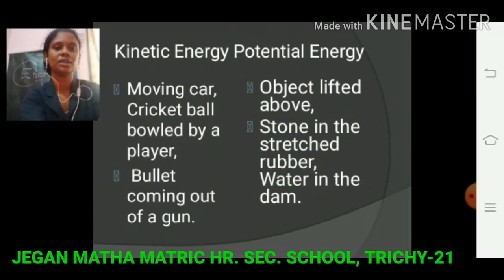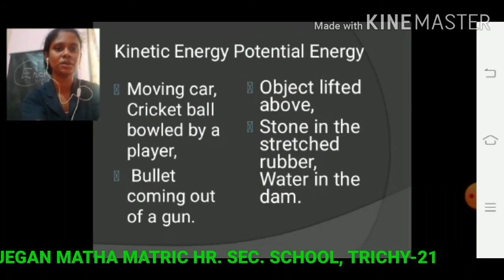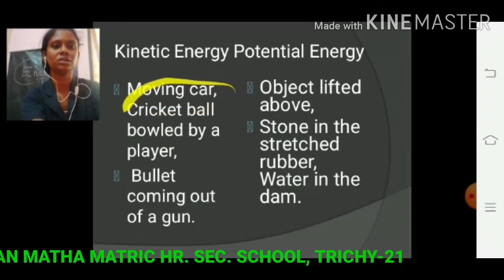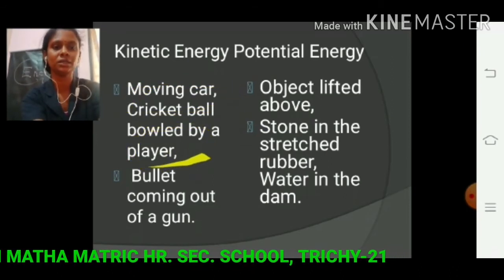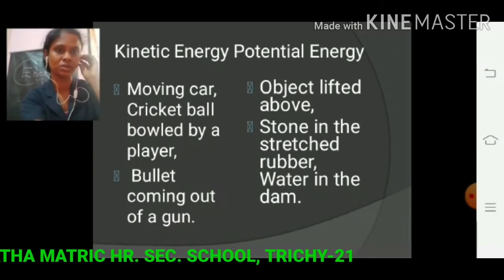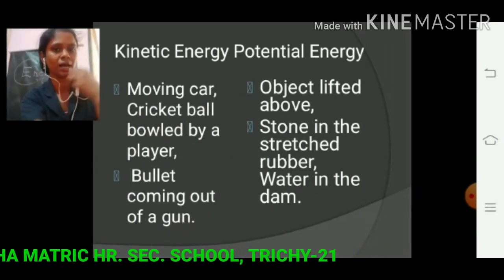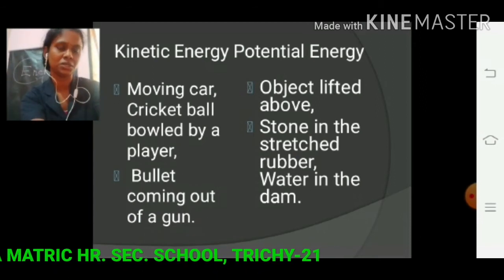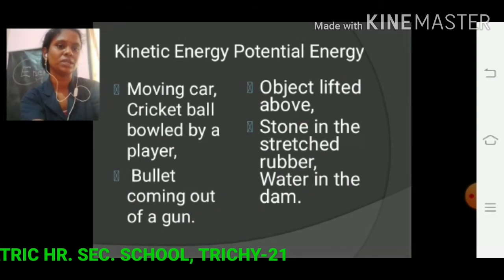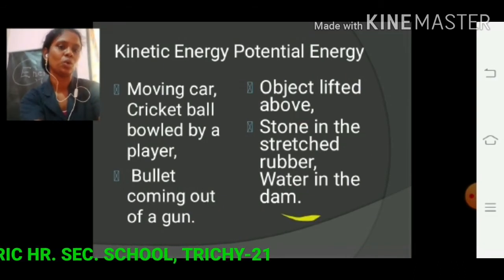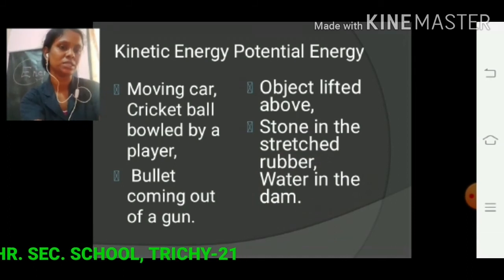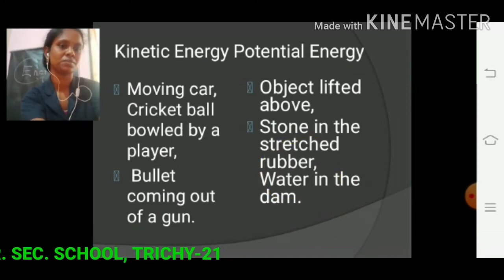So these are the examples of kinetic energy and potential energy. In kinetic energy: moving car, cricket ball bowled by a player, bullet coming out of a gun. These are examples of moving objects because they possess kinetic energy. Then in potential energy: object lifted above, stone in the stretched rubber, water in the dam. These are examples of potential energy because here the object is at rest.